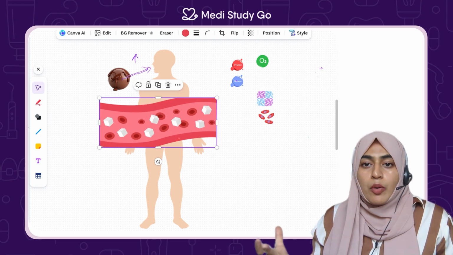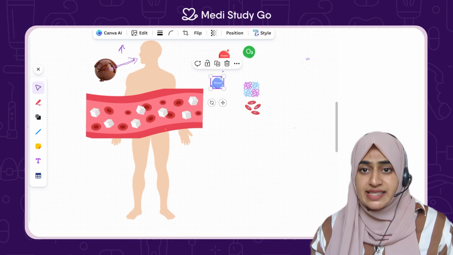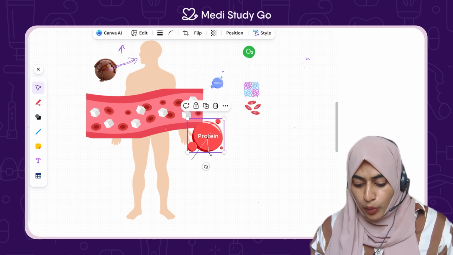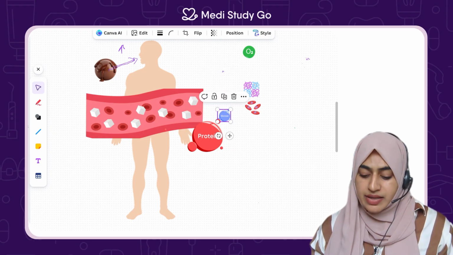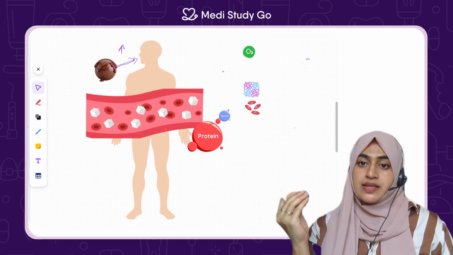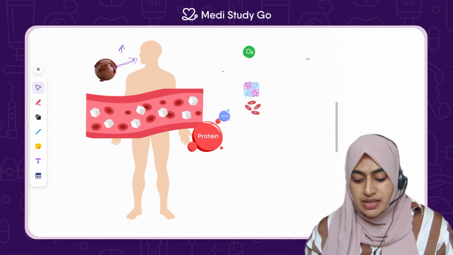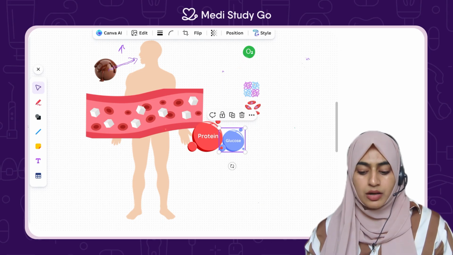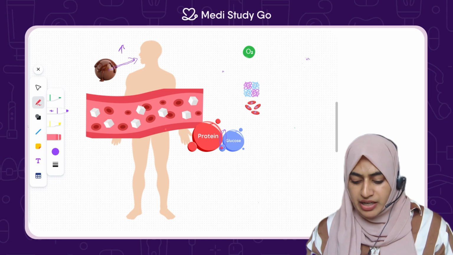There is an excess amount of glucose molecules in the blood. When there is excess glucose in the blood, there is protein inside the blood, and the glucose goes and attaches to the free amino acids of the protein. The protein will have free amino acids freely roaming around. Now this glucose will come and try to attach to the free amino acid of the protein. First, it will have a weak connection over here.